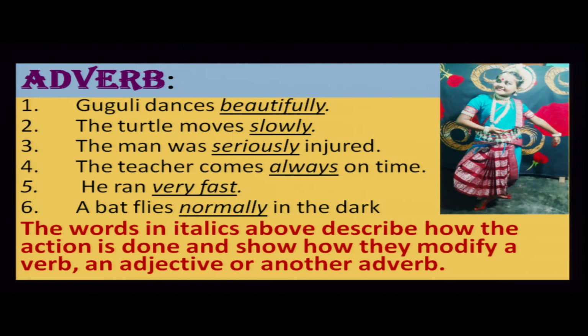So they modify the verb, an adjective or another adverb. You see, very fast, very beautifully, right? So very is also an adverb which again modifies another adverb. Very fast, both words are adverbs. Very is one adverb and fast is another adverb. So sometimes adverbs also modify adverbs, right?